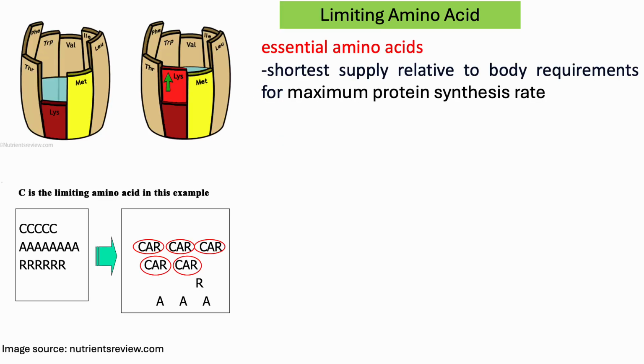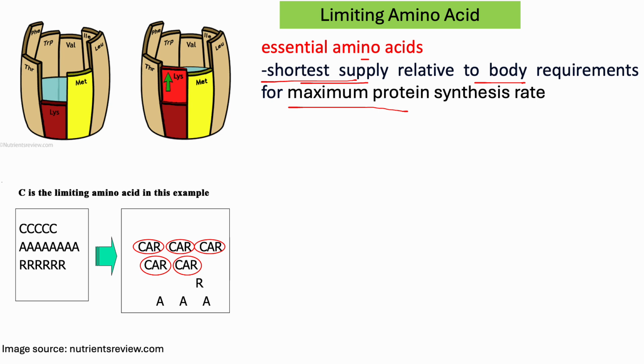Let's talk about limiting amino acid. What is limiting amino acid? Limiting amino acids are essential amino acids. That means these must come from the diet, and then due to the short supply of these essential amino acids relative to body requirements, maximum protein synthesis halts. That means maximum protein synthesis can't occur due to the short supply of these essential amino acids.